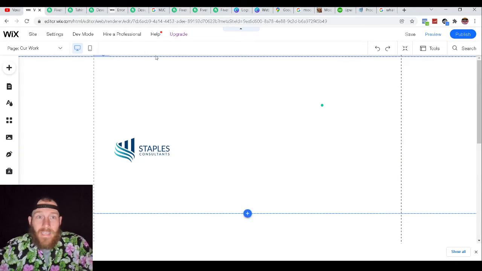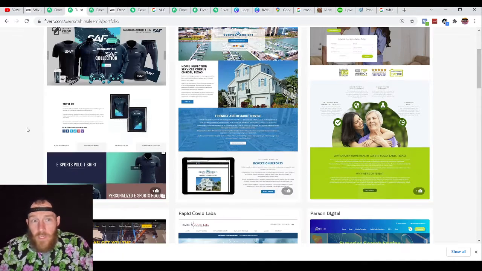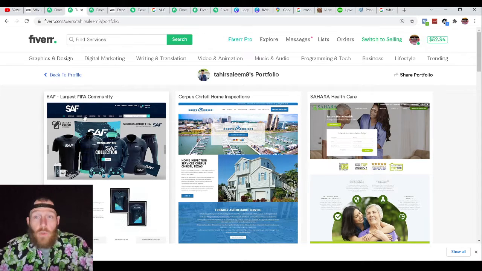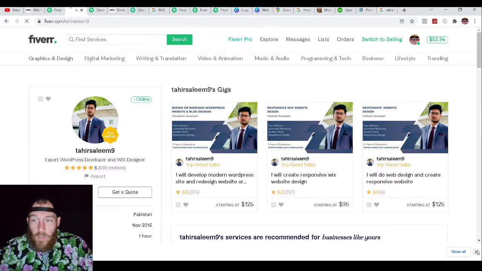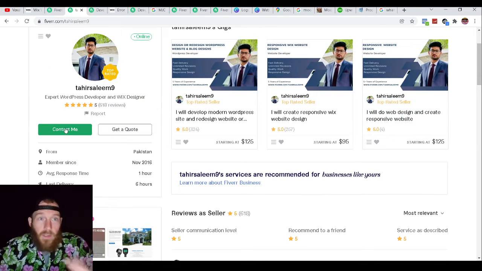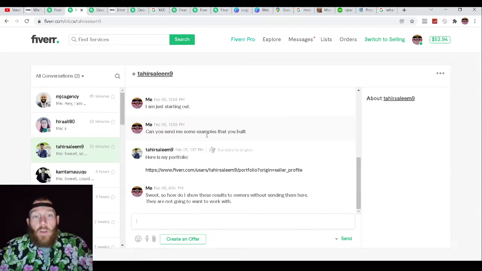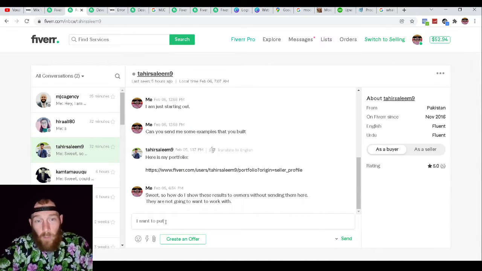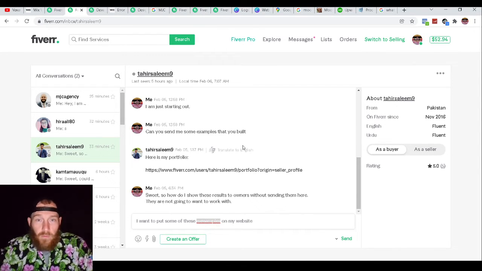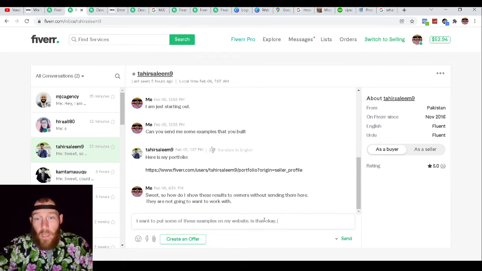Your portfolio is going to be a giant list of every single one of the examples that people authorize you to use. And at the end of the day, you don't even have to have the authorization to use them. But if you're doing this correctly, you want to go to this person, message him on his profile, and make sure it's very clear to him: I want to put some of these examples on my website, right? Examples on my website. Is that okay? With a question mark.